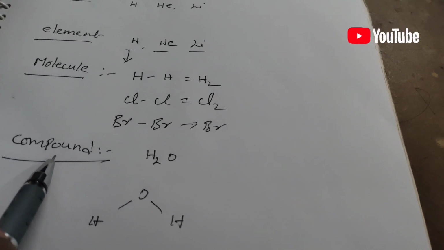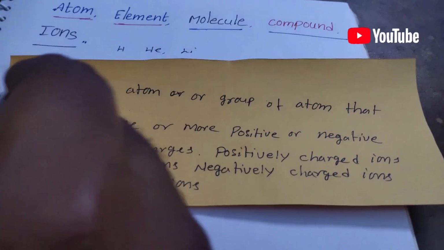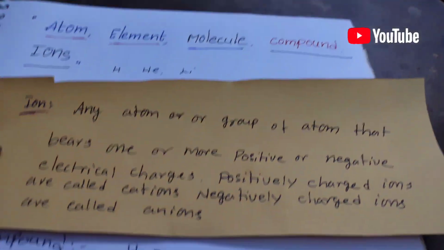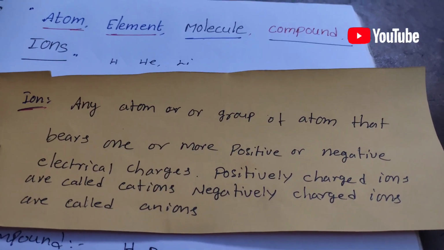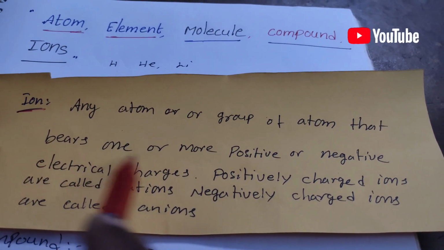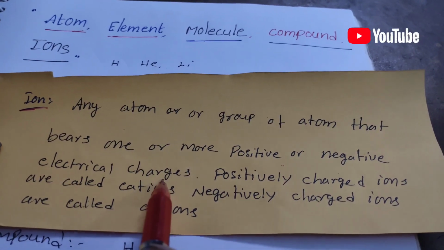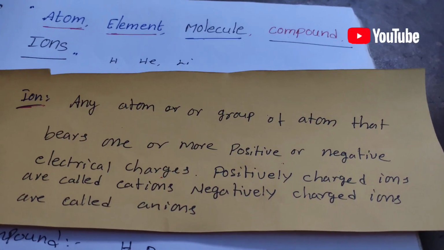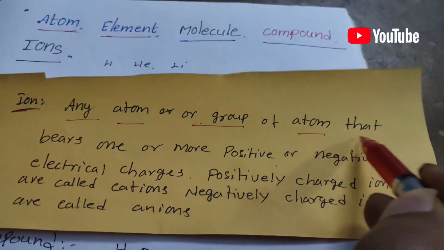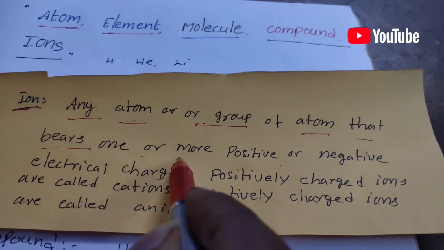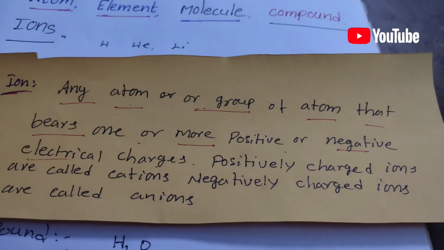Next one is ions. So what is an ion? Any atom or group of atoms that bears one or more positive or negative electrical charges is simply called an ion.